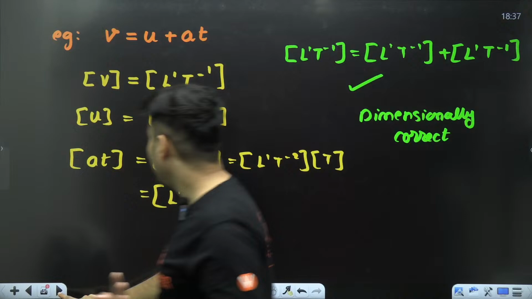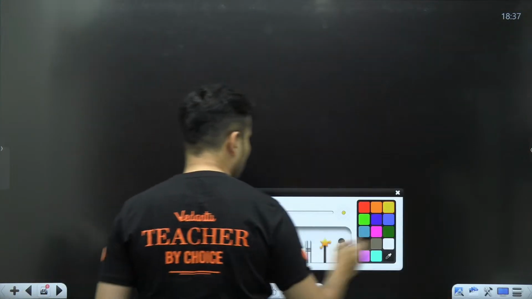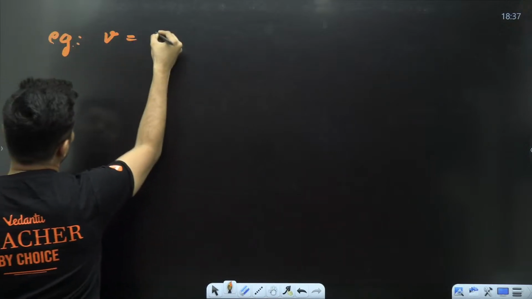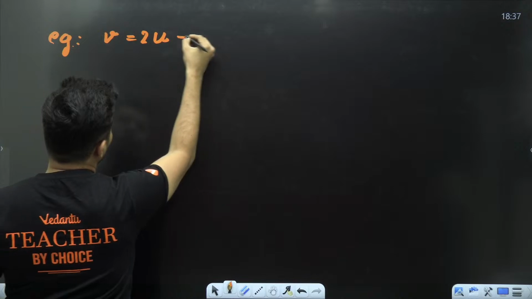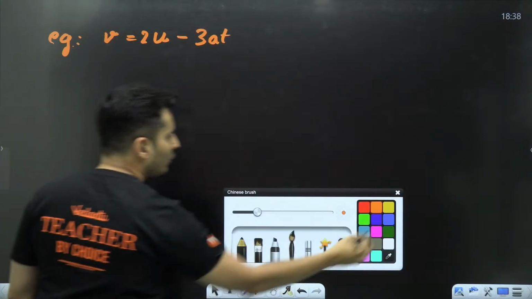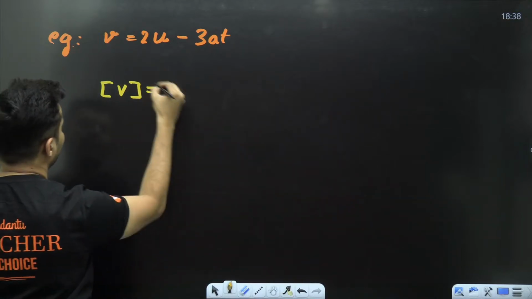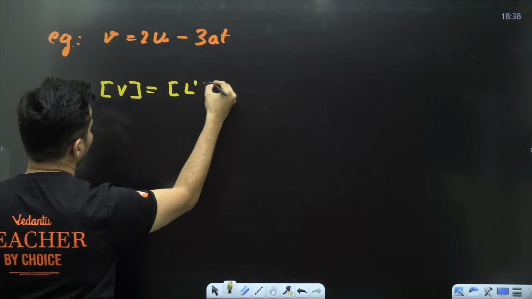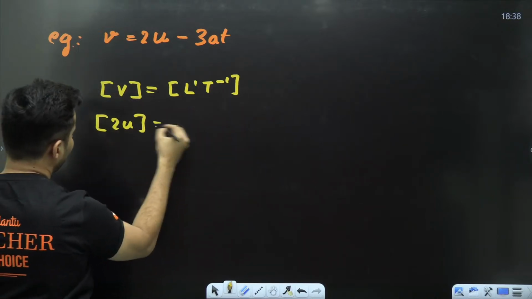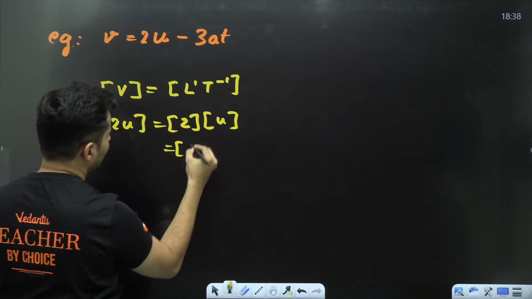Now, let's see whether you guys can figure this bit out. If I give you an equation like this, V is equal to 2U minus 3AT. Now, if you try to find the dimensions of each term which is being added or subtracted, V has the dimensions of L raised to 1, T raised to minus 1. The dimensions of 2U will be dimension of 2 into dimension of U. 2 is a dimensionless quantity.